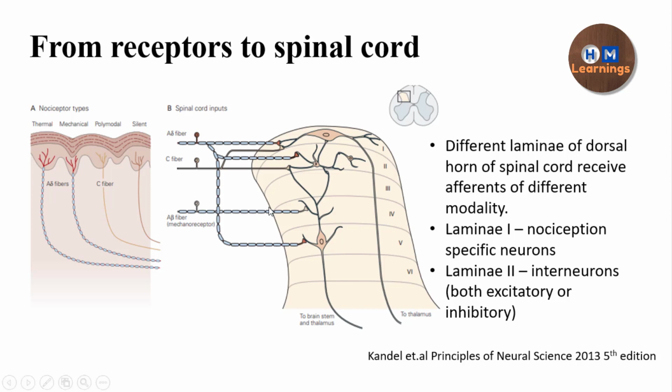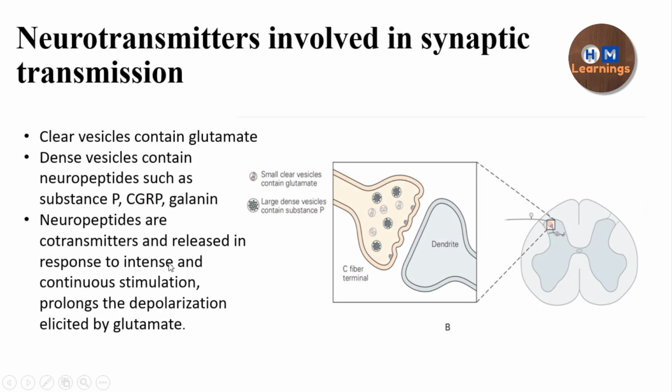Now we move to the next slide, which is about the neurotransmitters involved in the synaptic transmission. The major neurotransmitter involved is glutamate, and apart from that there are other neuropeptides like substance P, CGRP and galanin. Glutamate is always released, while the neuropeptides are released when the noxious stimulation is prolonged, continuous and more intense.